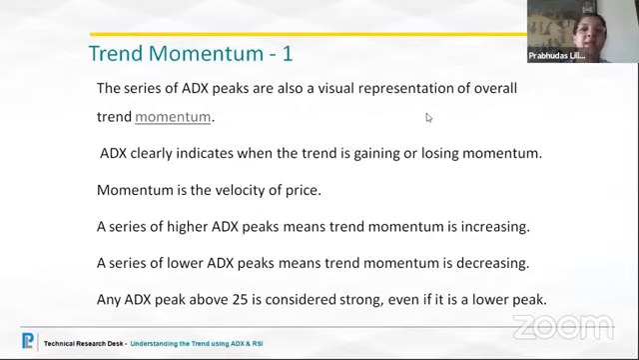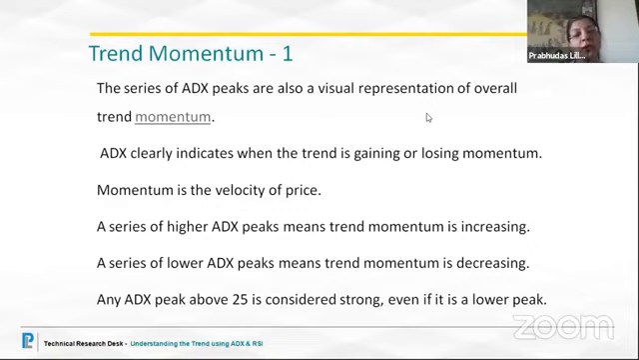The series of ADX peaks are also a visual representation of overall trend momentum. So just as we have been comparing RSI and the ADX, let's see what is the similarity. Momentum is the velocity, the strength, the speed of the movement. So it is the velocity of price. A series of higher ADX shows that the momentum is increasing, and a series of lower ADX means that the momentum is decreasing.